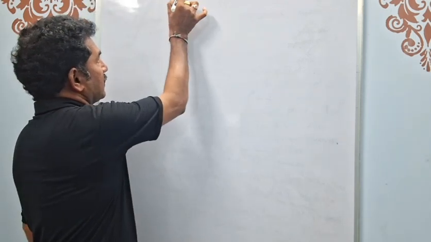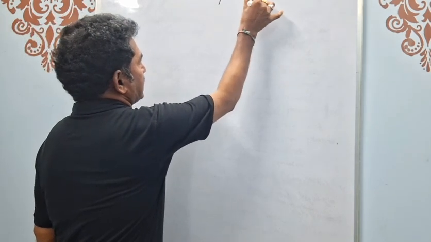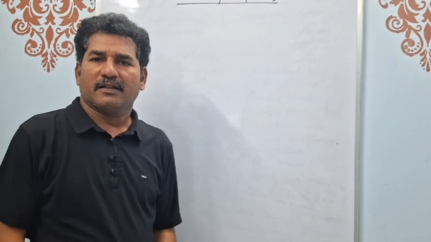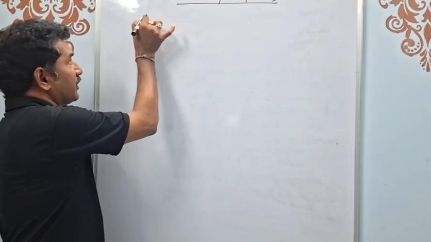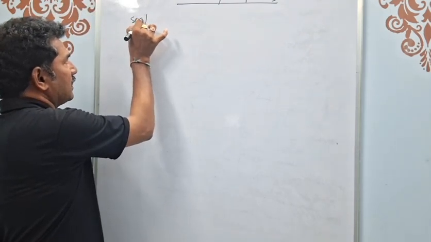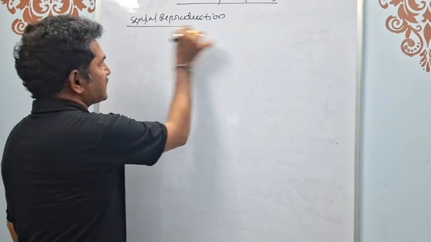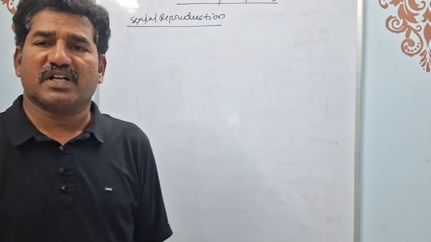And today we will discuss another important topic, that is sexuality in plants. Sexuality means basically the reproduction of plants. You know very well, the sexual reproduction process is called the sexuality of plants. That indicates generally